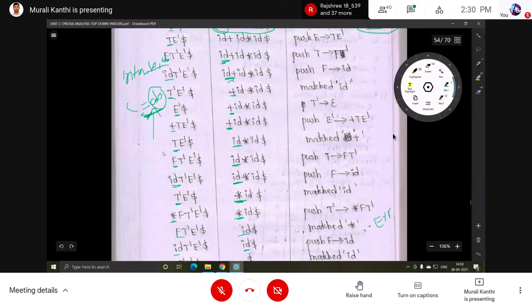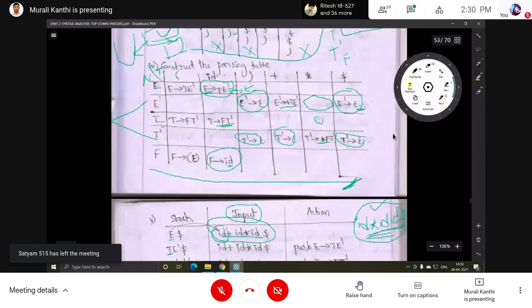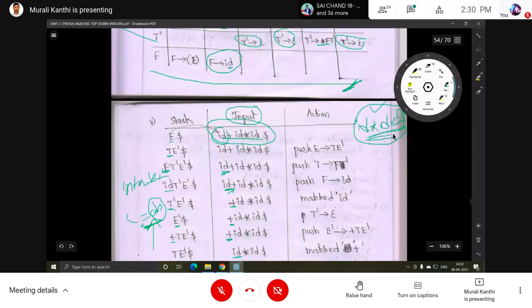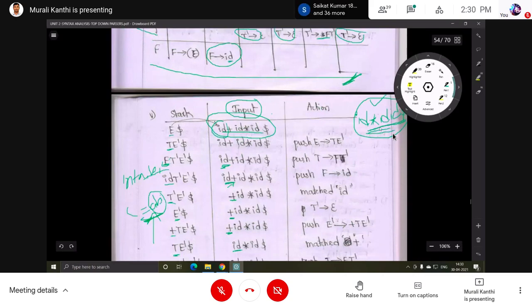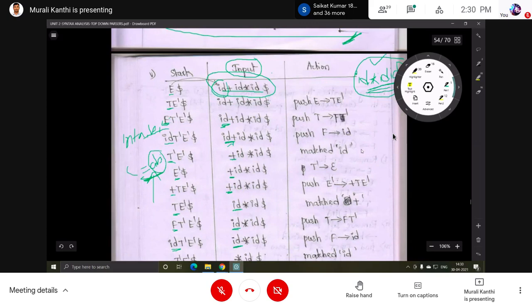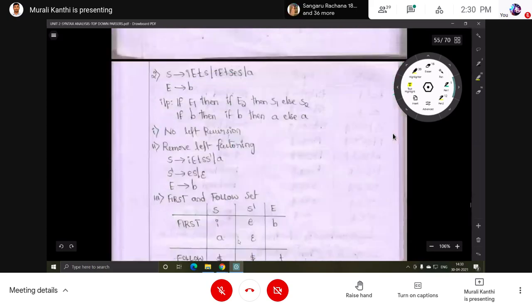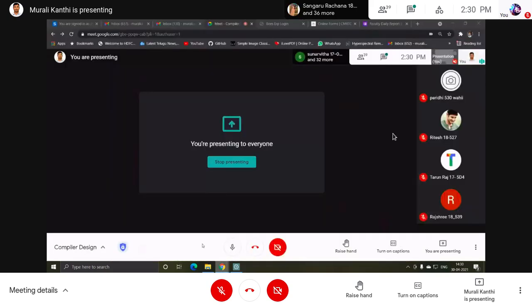In the middle you may not get an entry for some symbols, meaning it will show blank entries. All these blank entries are errors, which means this input string is rejected. Now it is clear.